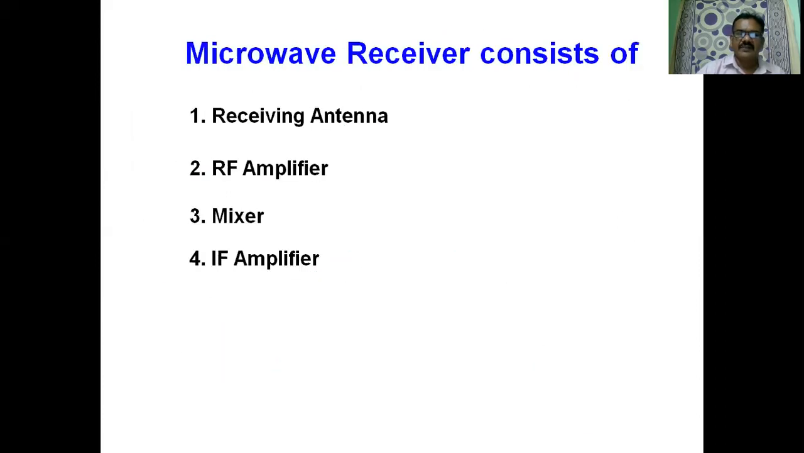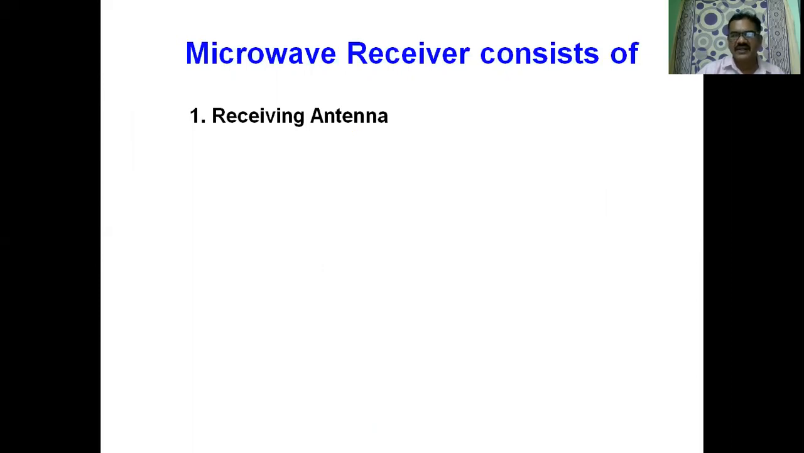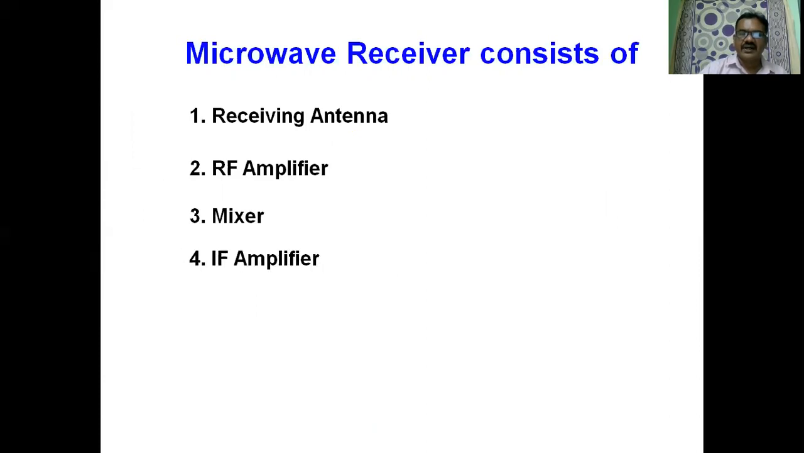The main purpose of the receiving antenna is to receive the signal which is transmitted by the transmitting earth station. Then it is applied to the RF amplifier. The signal is amplified here. Then the mixer is used to convert the RF signal into an IF signal. The IF amplifier is used to amplify the IF frequency. The detector is used to demodulate the signal to recover the original baseband signal.